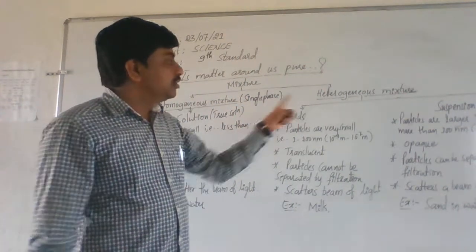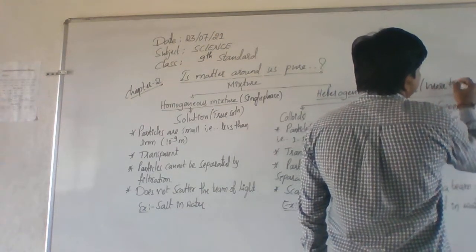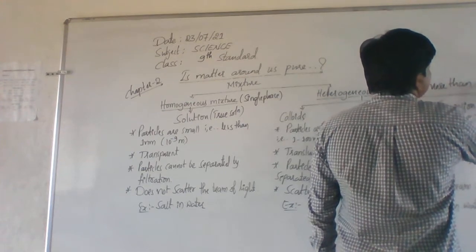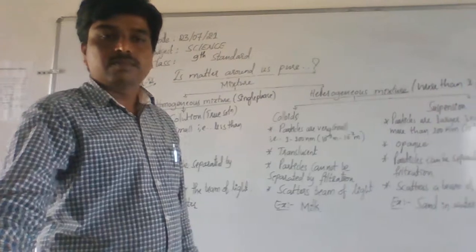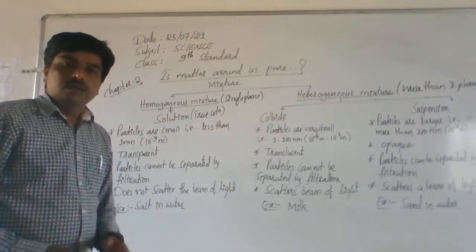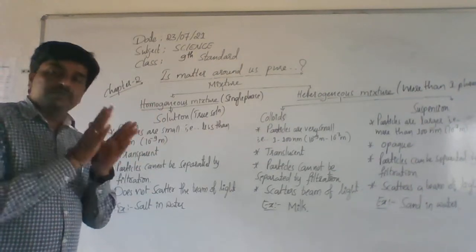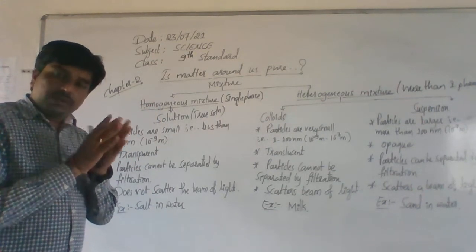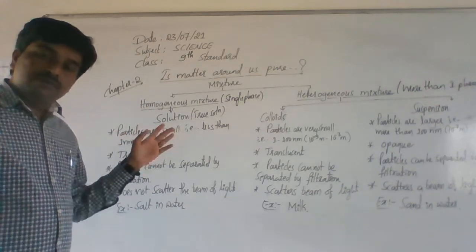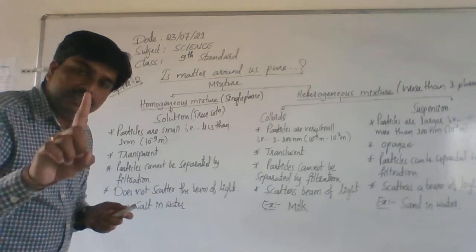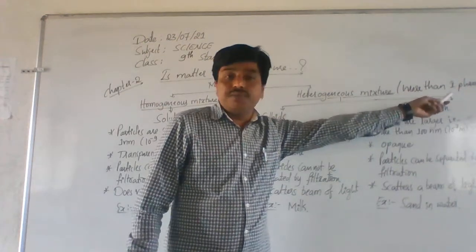Understand? See, a heterogeneous mixture has more than one phase. More than one phase. Understand? Say, students. A homogeneous mixture has uniform composition and it has only a single phase. A heterogeneous mixture has more than one phase.